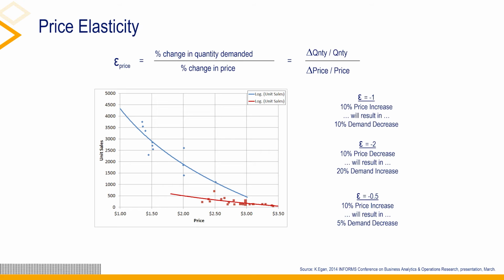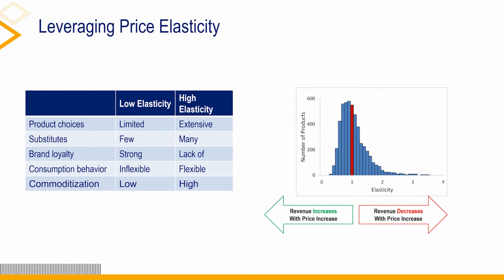This slide depicts two product categories. Those in blue are price elastic, those in red are price inelastic. This stylized graph shows a typical frequency distribution of price elasticities considering many products and product categories. The horizontal axis is the absolute value of price elasticity. The vertical axis is the number of products having a given price elasticity.